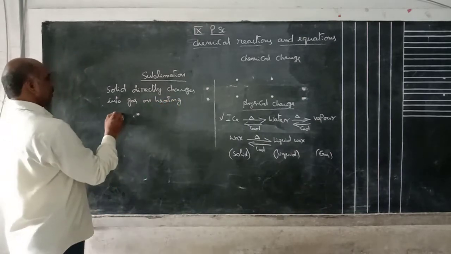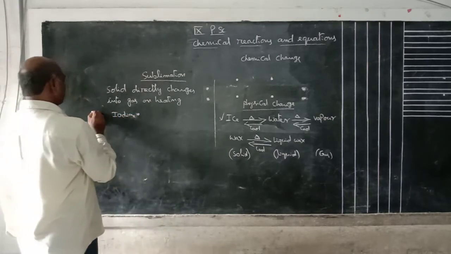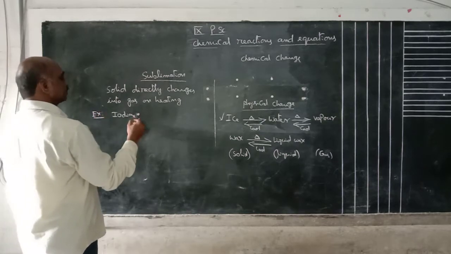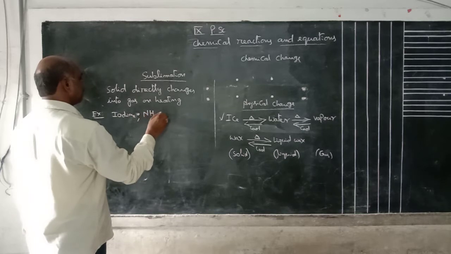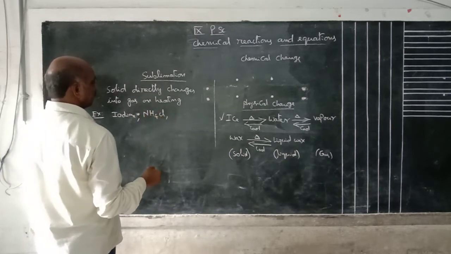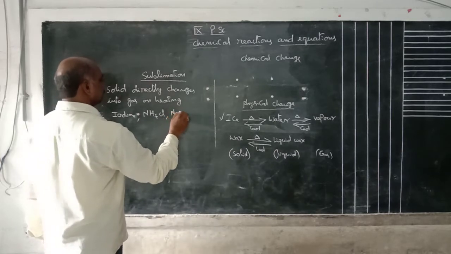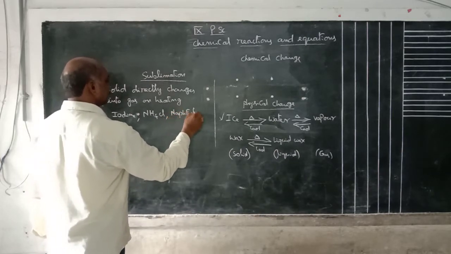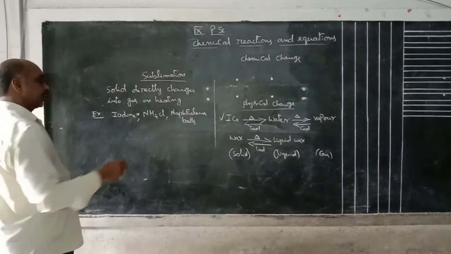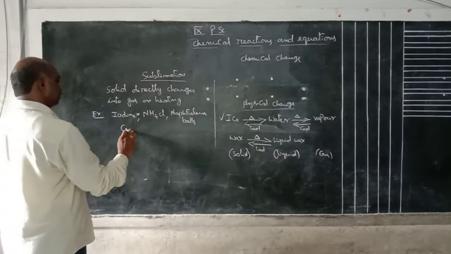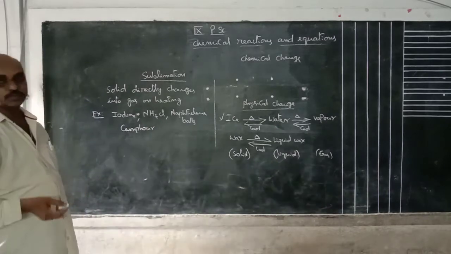For example, iodine, ammonium chloride, NH4Cl, naphthalene balls, and camphor, karpur.